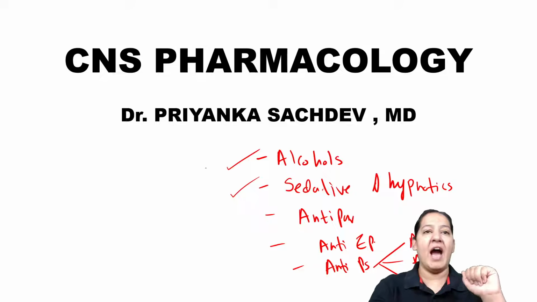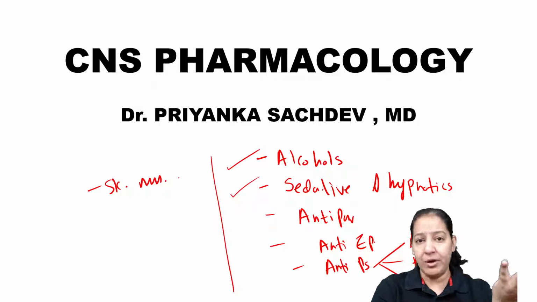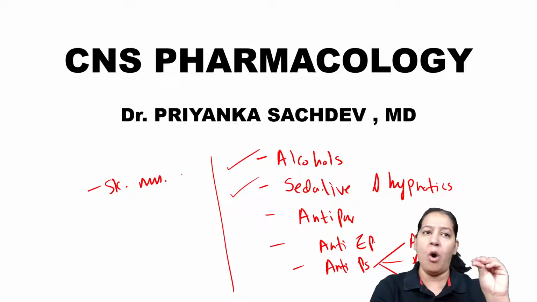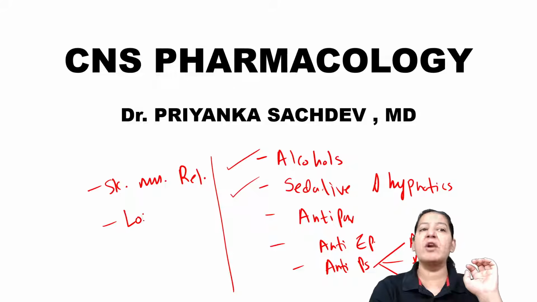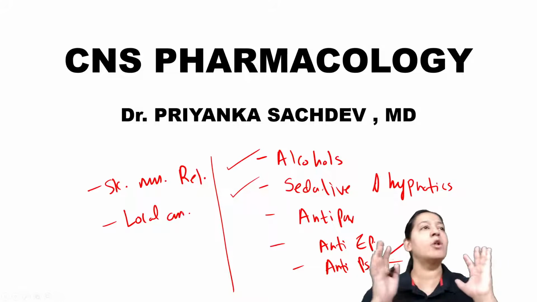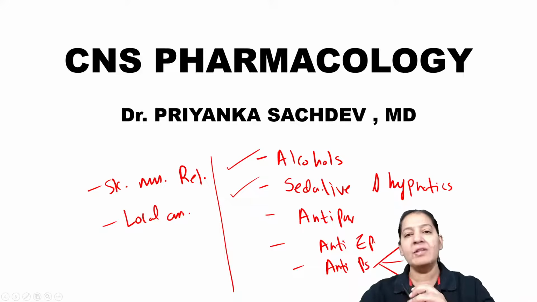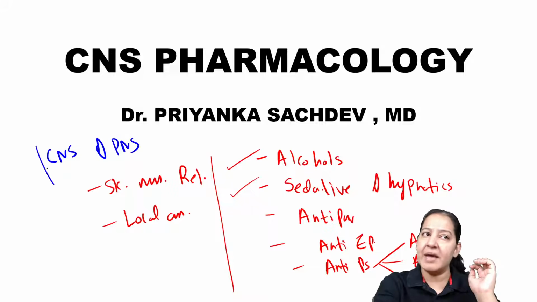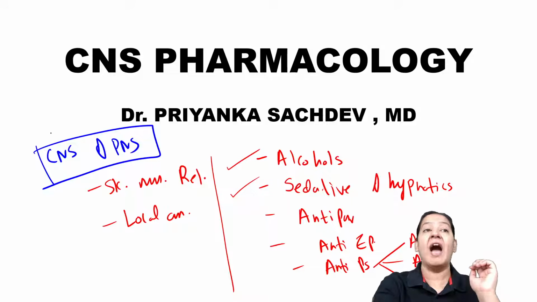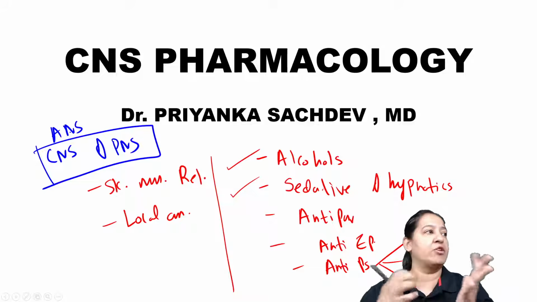After that, I am going to cover skeletal muscle relaxants, so neuromuscular blockers, tubocurarine, all the skeletal muscle relaxants. And after that, I'm going to cover local anesthesia. These topics I'm going to take one by one in the next 3-4 days, so that we will be able to cover the entire central nervous system and peripheral nervous system in pharmacology. I have already covered the autonomic nervous system. The free lectures are available on YouTube. You can watch them anytime.